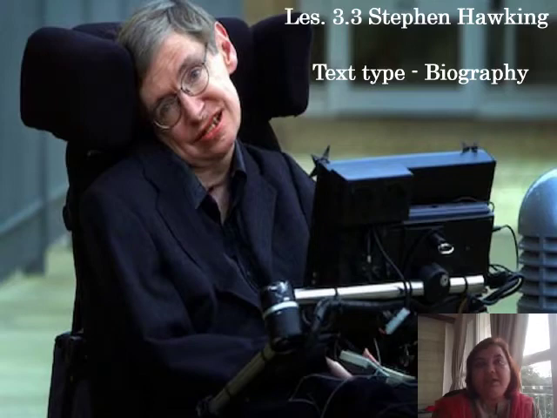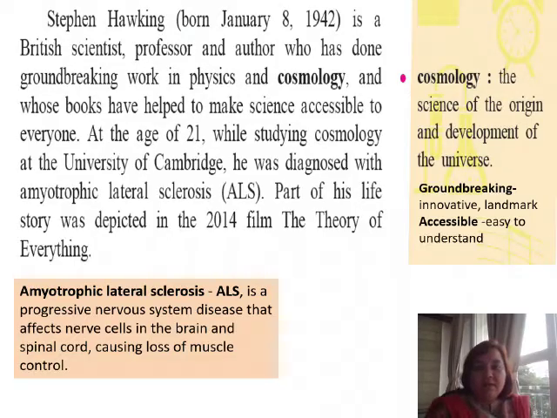Lesson 3.3, Stephen Hawking. Stephen Hawking, born January 8, 1942, is a British scientist, professor, and author who has done groundbreaking work in physics and cosmology and whose books have helped to make science accessible to everyone. So, Stephen Hawking was a scientist, a professor, and an author. He has written numerous books and he has done some groundbreaking work. Groundbreaking means very innovative, very creative, very landmark work in the fields of physics and cosmology.